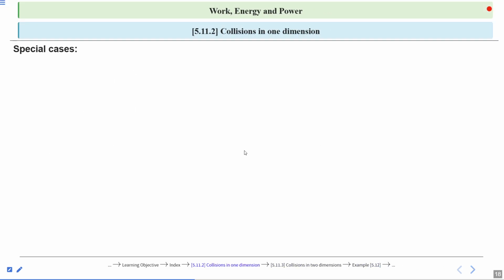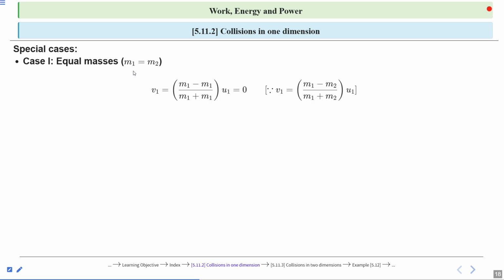Now special cases. Case first, equal masses. If the mass is equal, m1 is equal to m2, in that case what will be the v1 and what will be the v2? Let's see. So v1 is equal to what? We know the formula of v1, that is v1 equal to (m1 minus m2) divided by (m1 plus m2) into u1. Yes or no? Now here m1 is equal to m2.